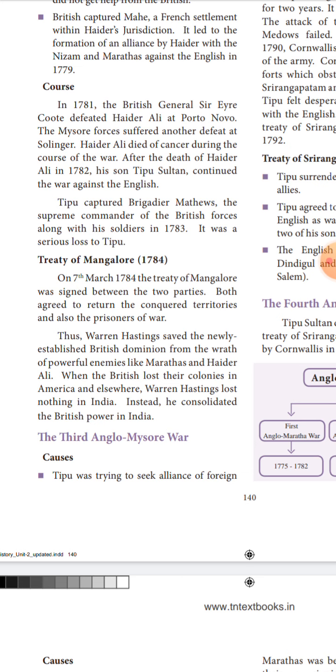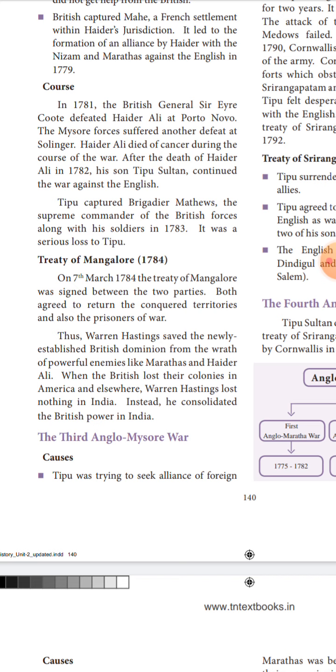So what was in the treaty? Both sides would return the areas captured during the war, and also release the prisoners of war.